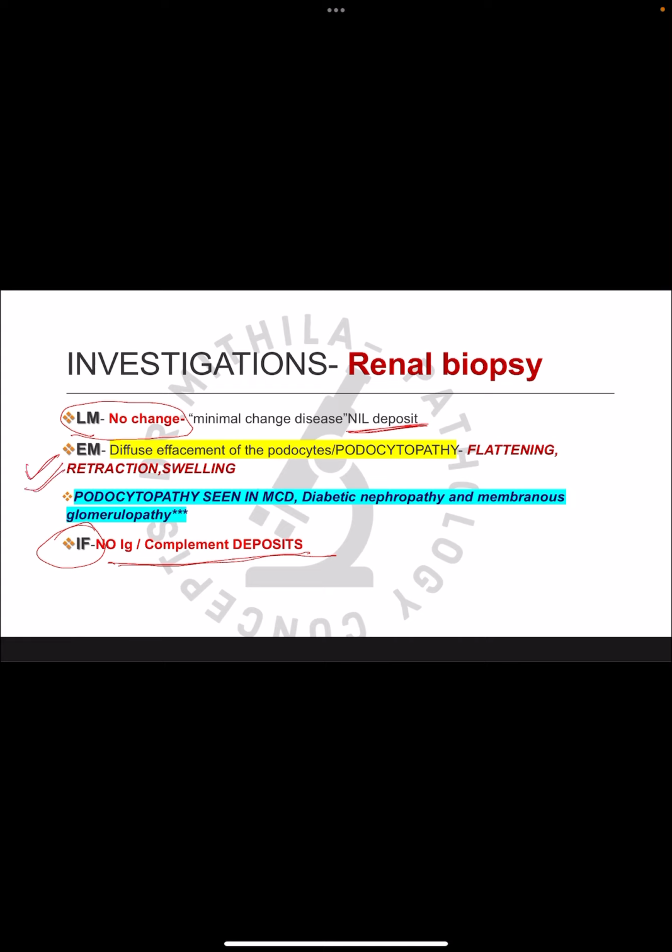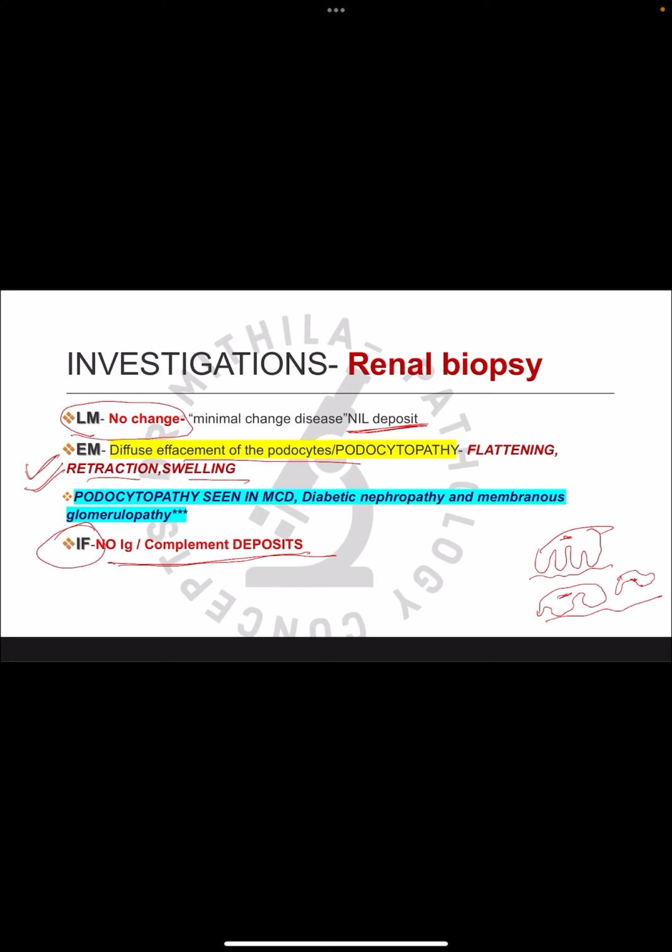So on the biopsy, the electron microscopy can be done, in which there is diffuse effacement of the podocytes. Like the normal podocytes, they have the foot processes lying on the basement membrane, but here the foot processes are effaced, flattened, and also retracted from the basement membrane. So this is known as podocytopathy. The podocytes are flattened, effaced, retracted, and swollen. So all this is causing the increased permeability.